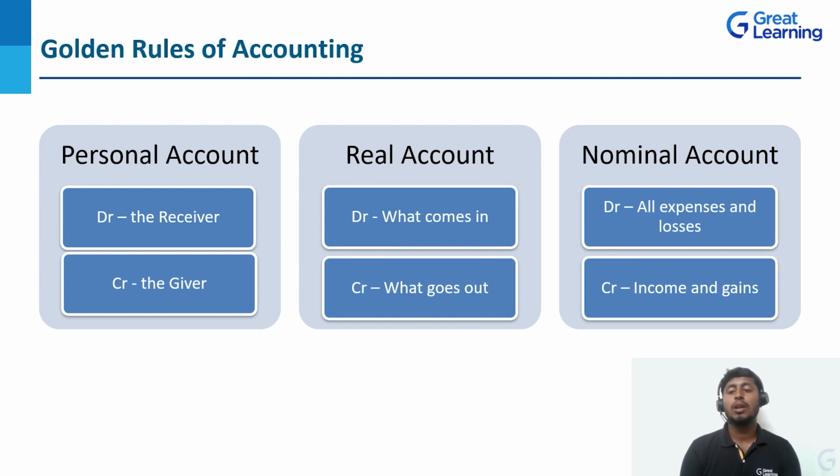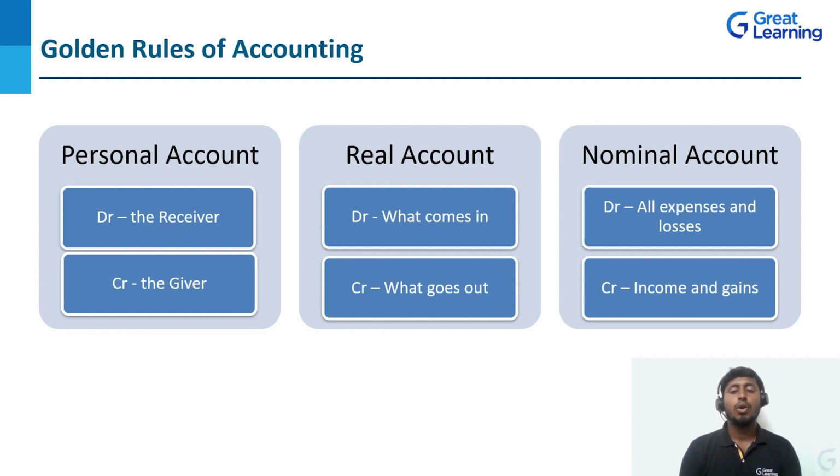Next, nominal account. All your expenses, liabilities, and incomes will come under the nominal account. So debit all the expenses and losses, whatever the expenses or losses are there, that will come under the debit side. For example, rent paid, commission paid, destroyed by fire, or loss on sale of assets, all this comes under the debit.